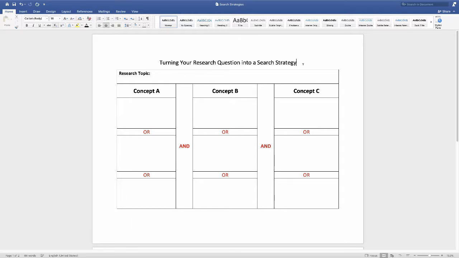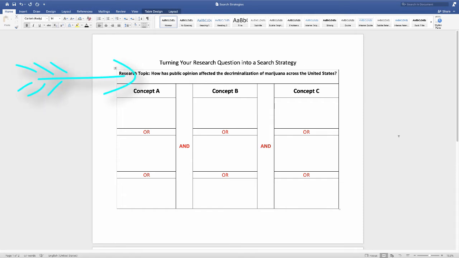In this video, we're going to use the matrix again to break out 2 more sample research topics. I hope this will help you understand the process just a little bit better. Here's a blank matrix. Again, if you're an English 1000 student, your instructor probably sent you a handout of this matrix via email. Let's take a look at my sample research topic.